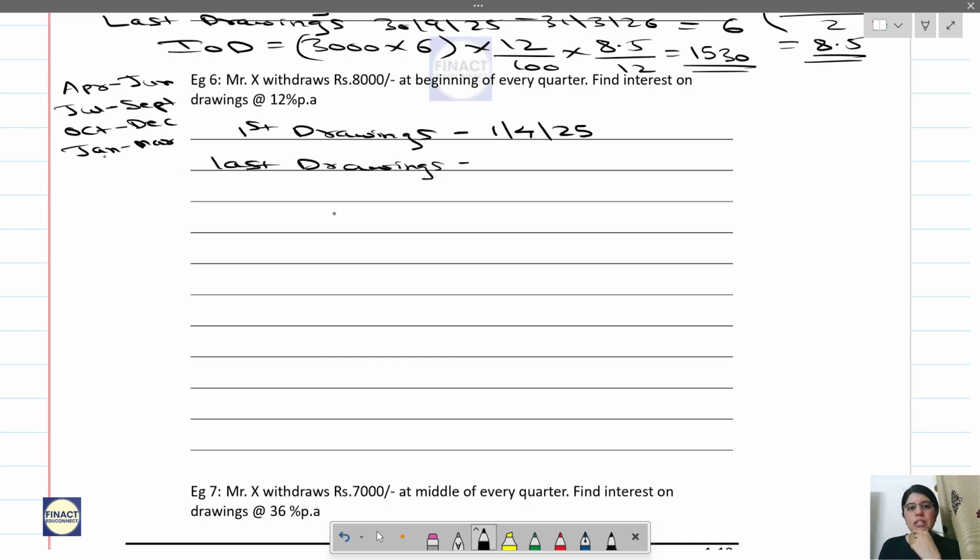When has the last quarter started? In the month of Jan, so it will be 1st Jan. So this till the end of the year, and this till the end of the year. This comes to 12 months, and this comes to 3 months.